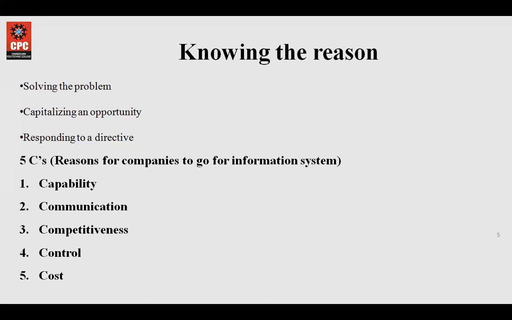That means a company can request an information system to expand its operation or to improve the efficiency of working, to have an edge over the competitors. For example, if a company is saying that if you purchase goods of 1100, you already get a discount of 10%. Now what they can do is, when you do a purchase of 1100, they say you will get free goodies. That is what is meant by this.